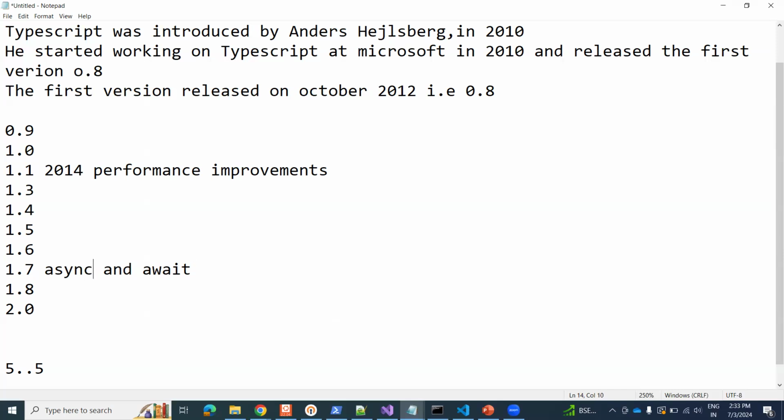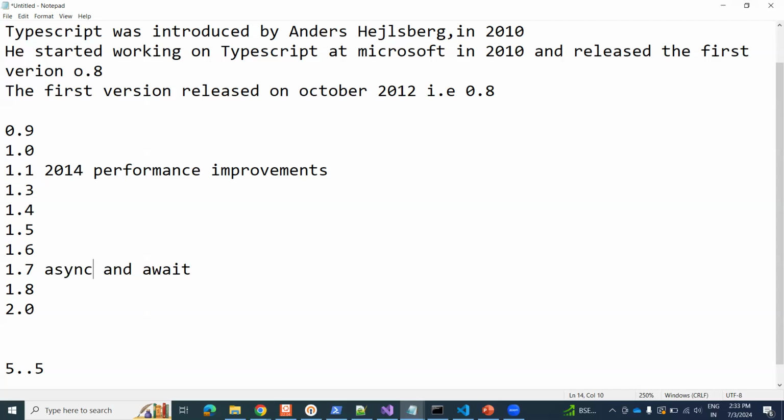Like that, every version comes with new features. 2.0 introduced control flow based type analysis, discriminated union types, readonly keywords, etc.